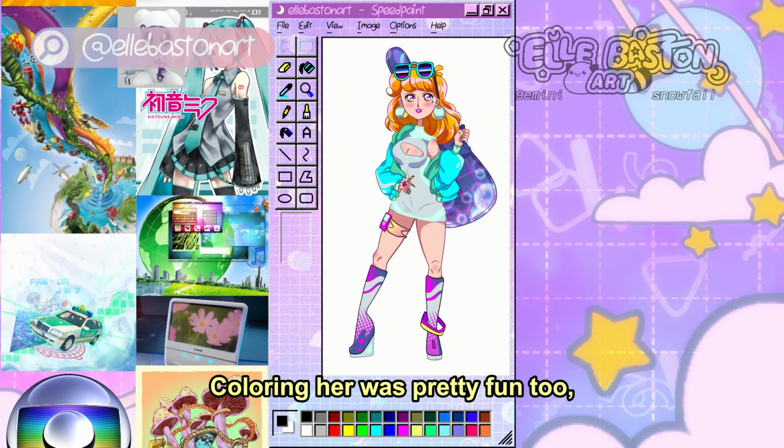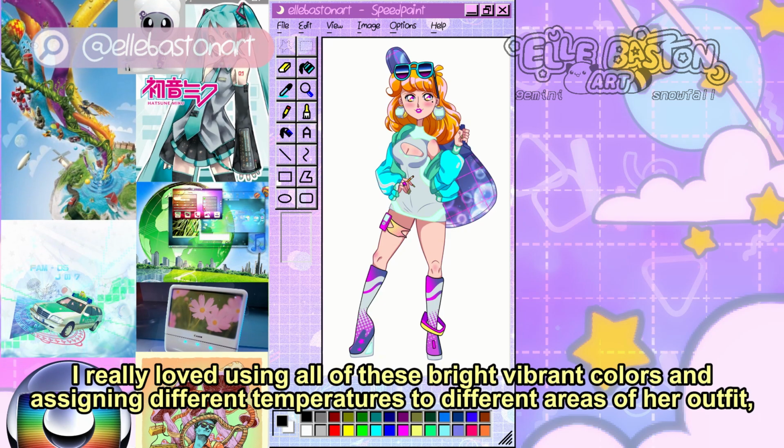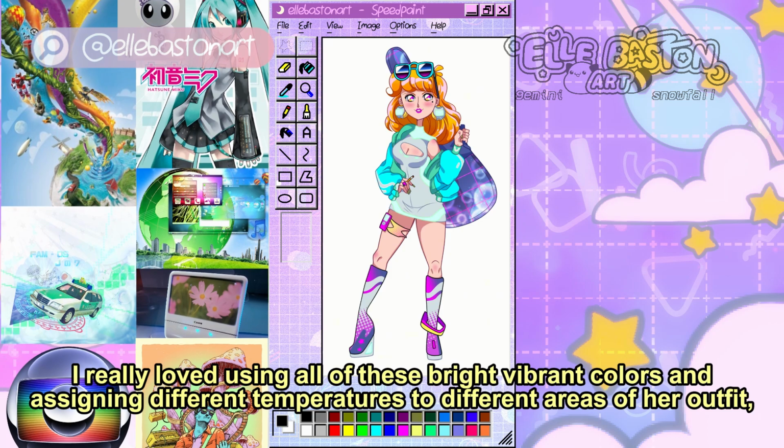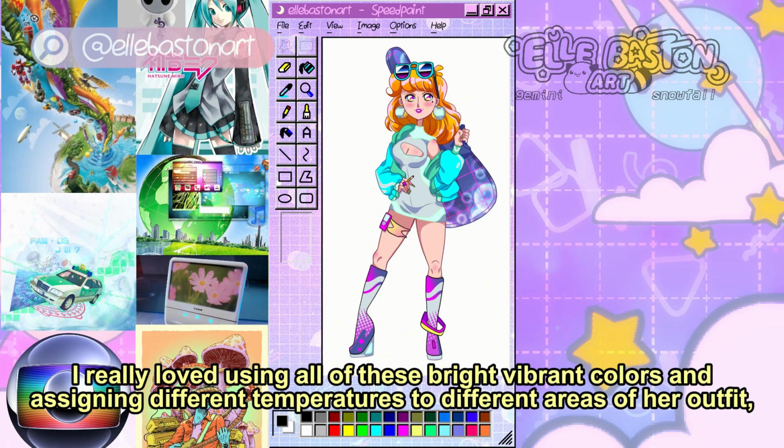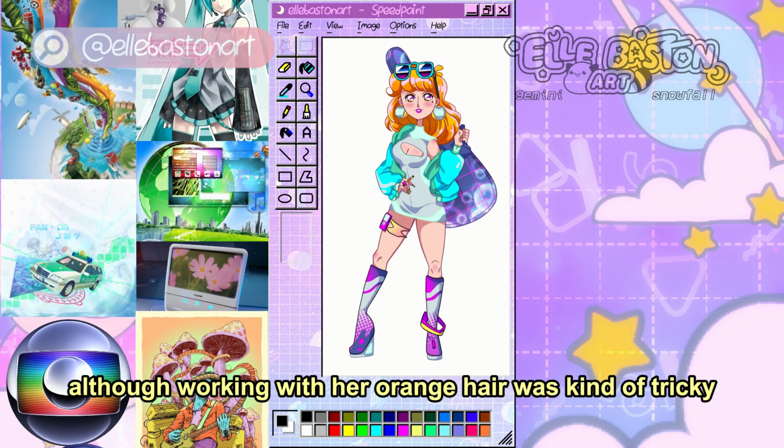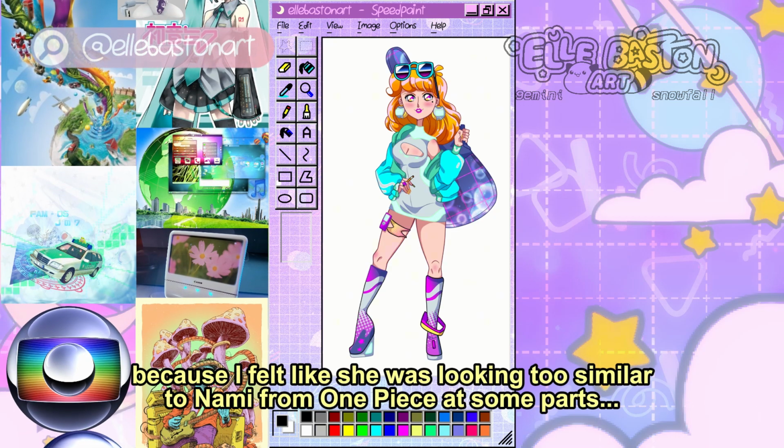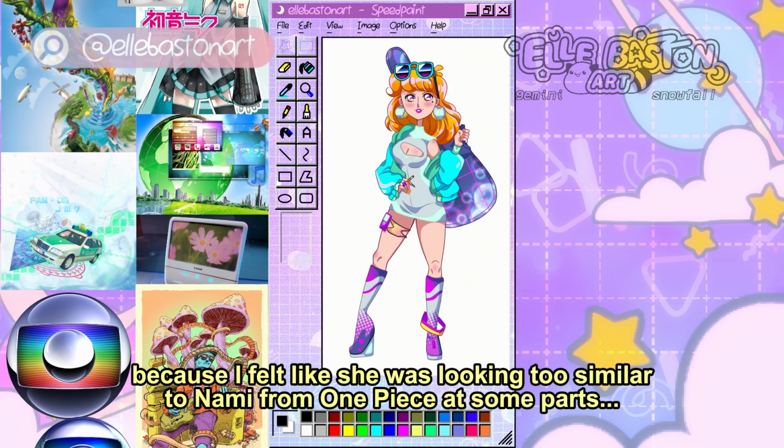Coloring her was pretty fun too. I really loved using all of these bright, vibrant colors and assigning different temperatures to different areas of her outfit. Although working with her orange hair was kind of tricky because I felt like she was looking too similar to Nami from One Piece at some parts.